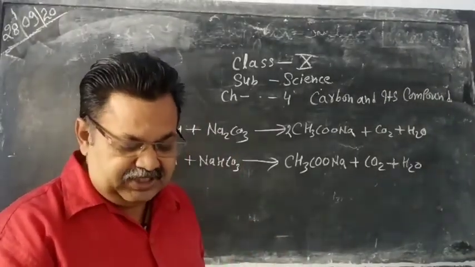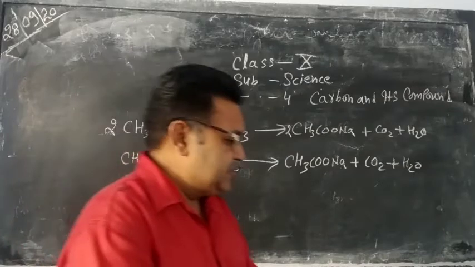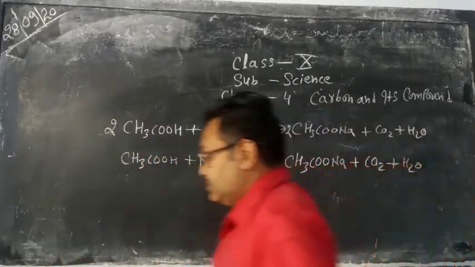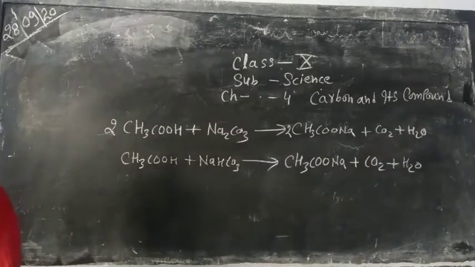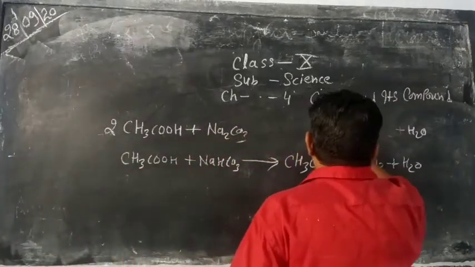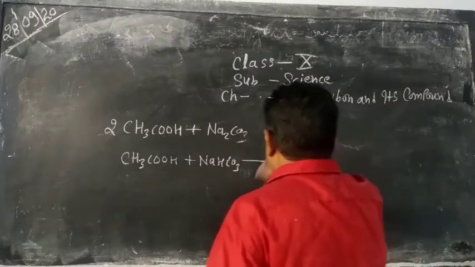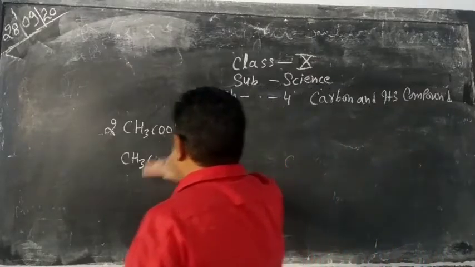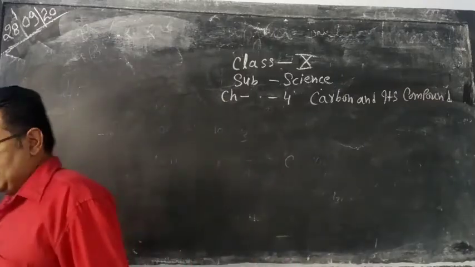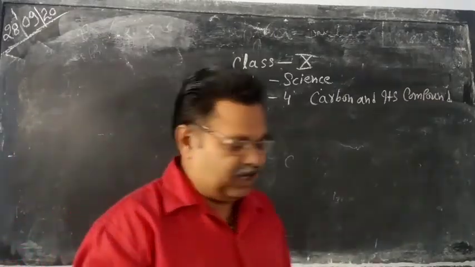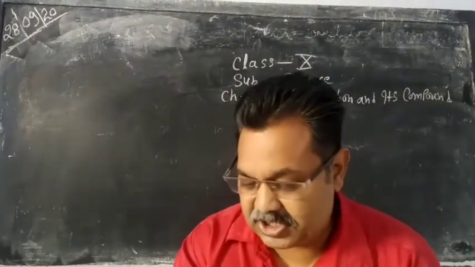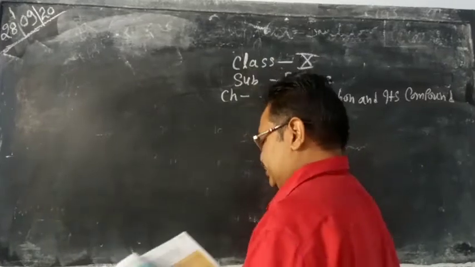So let's see the cleansing action of soap. Soap is the fatty salt of sodium and potassium. Now the last topic of this chapter is cleansing action of soap. Let's see with the help of a diagram the cleansing action of soap and detergent.